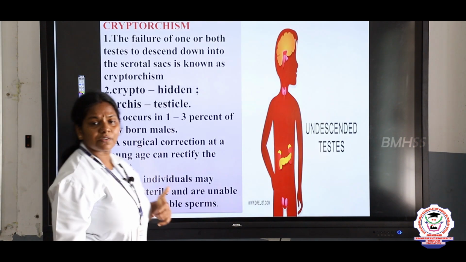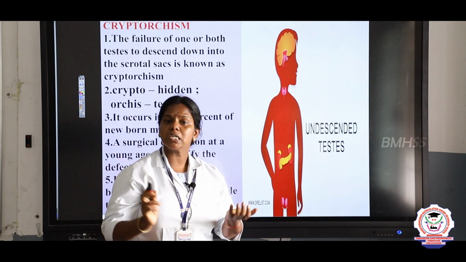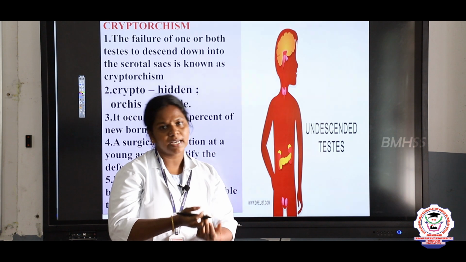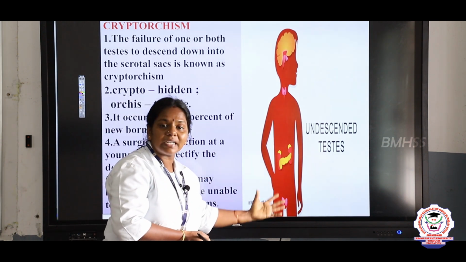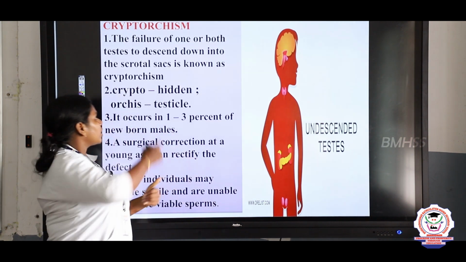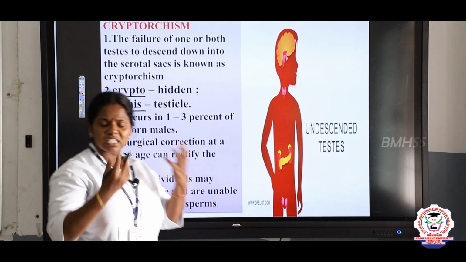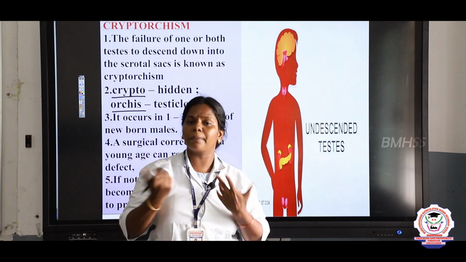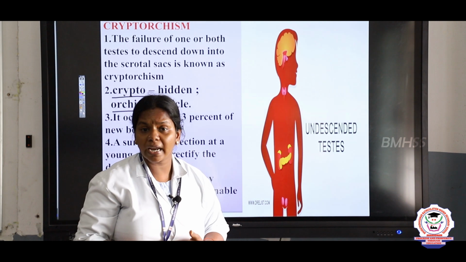Next, what is given in the box, children? What is cryptorchism, right? The testes must be surrounded by the scrotum, right? They should descend down into the scrotum. But in some persons, there may be undescended testes. What does this mean? Crypto means hidden and orchis means testicles. So the testicles are not inside the scrotal cavity, the temperature is not maintained, so such individuals cannot produce motile sperms.